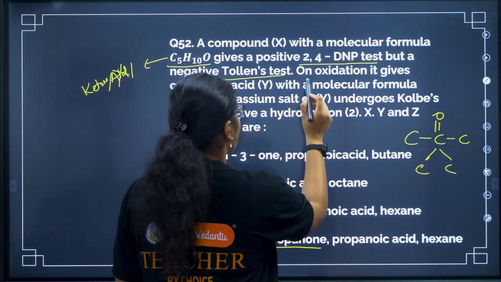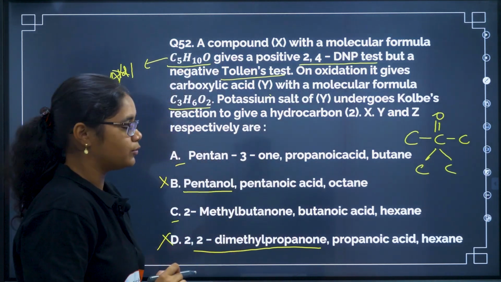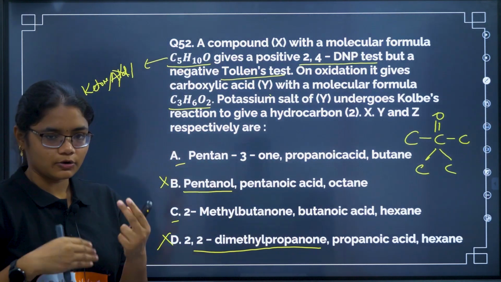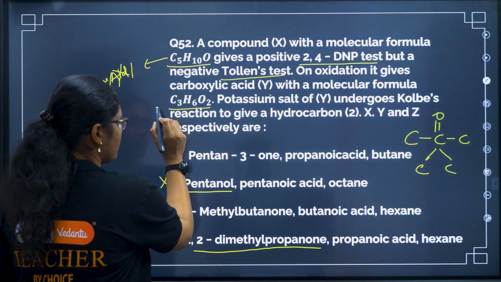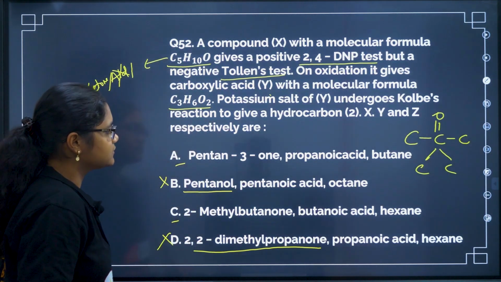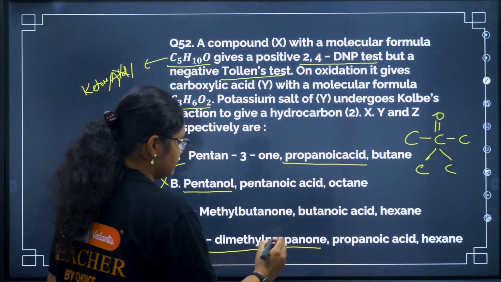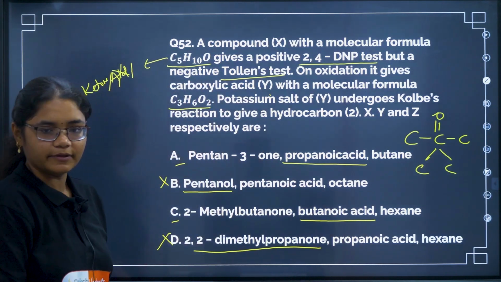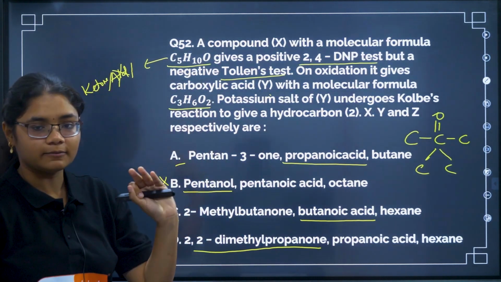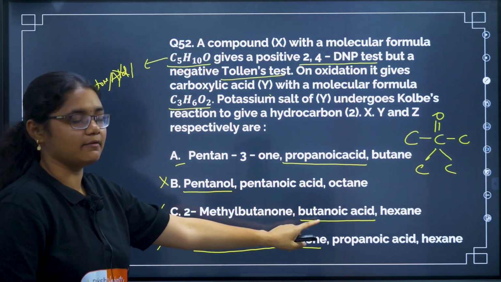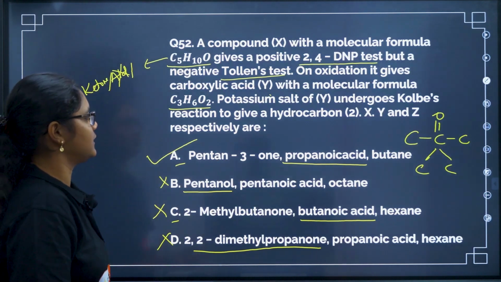Now going to the next one. On oxidation, it gives carboxylic acid with the molecular formula of C3H6O2. So this compound has undergone oxidation and the molecular formula is given to you. So you can see it is an acid of 3 carbons. So you can see here option A is having propanoic acid, but option B is your butanoic acid, right? So here also we can eliminate option C because we have only 3 carbons in the product Y, but here they have given you 4 carbon. So obviously answer is option A, but let us see the next statement.